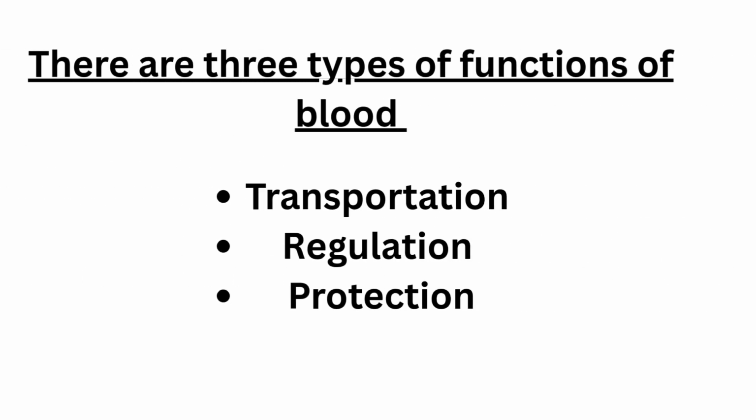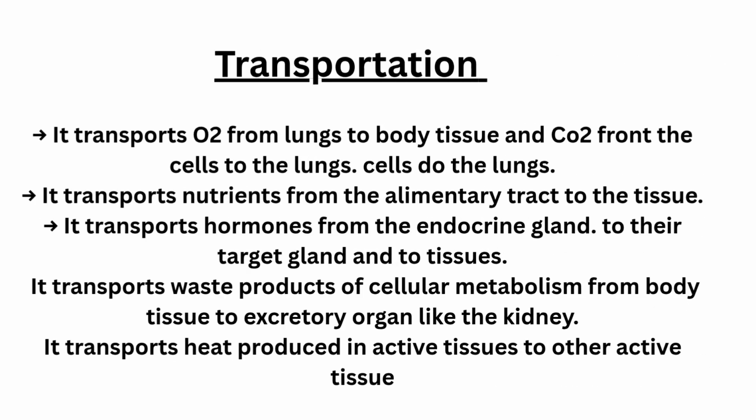Transportation, regulation, protection. Transportation: it transports O2 from the lungs to body tissue and CO2 from the cells to the lungs. It transports nutrients from the alimentary tract to the tissue. It transports hormones from the endocrine glands to their target glands and tissues. It transports waste products of cellular metabolism from body tissue to excretory organs like the kidney. It transports heat produced in active tissues to other tissues.